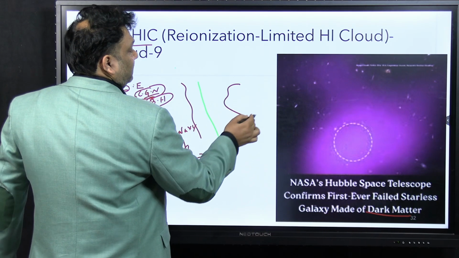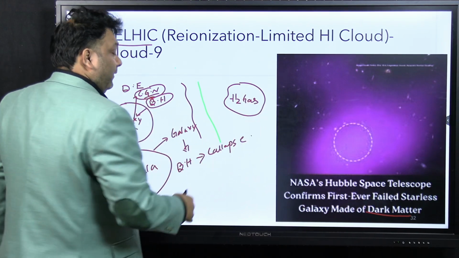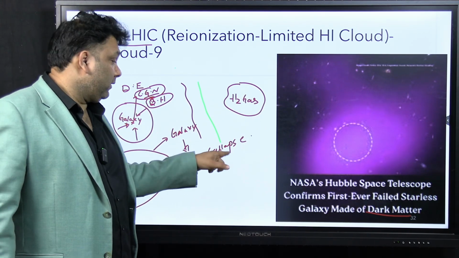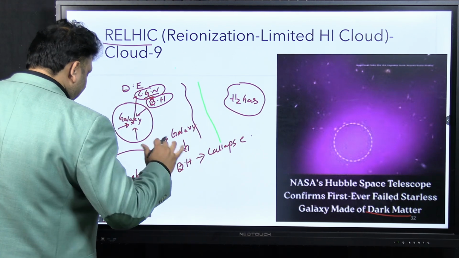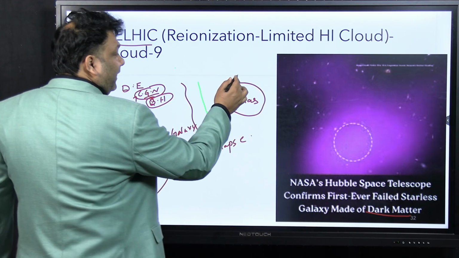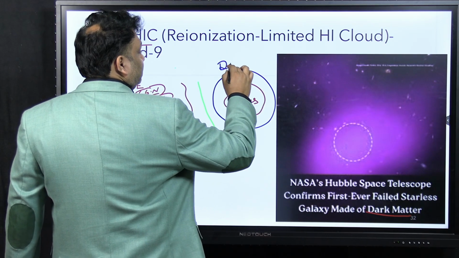You have this hydrogen gas. So if there is hydrogen gas, what should gradually happen? It should become a galaxy, a black hole. Okay, this story should happen. But enveloping this gas cloud, this hydrogen gas, you have dark matter.